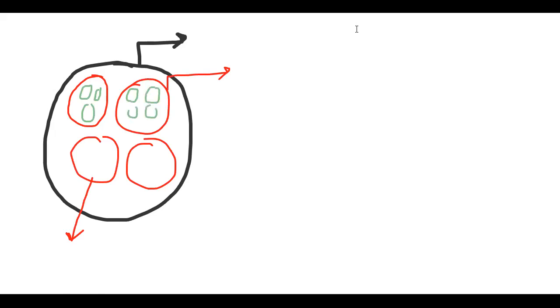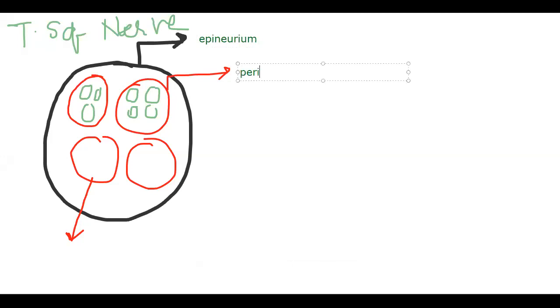Here I am showing the nerve fibers to you. The total nerve is surrounded by a membrane called epineurium. Individually it has many fascicles, surrounded by perineurium. Each fascicle contains many nerve fibers. I am using black to show the axons, putting these black dots inside. They are axons.